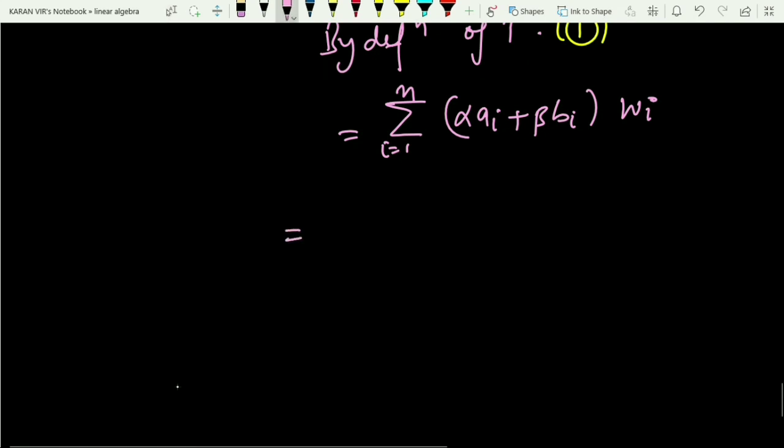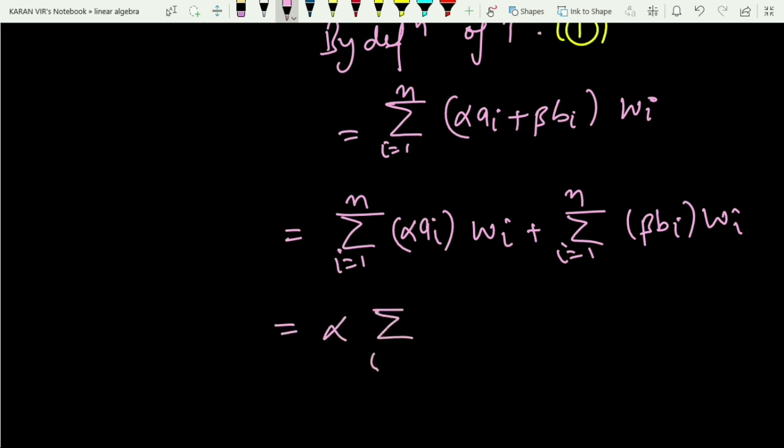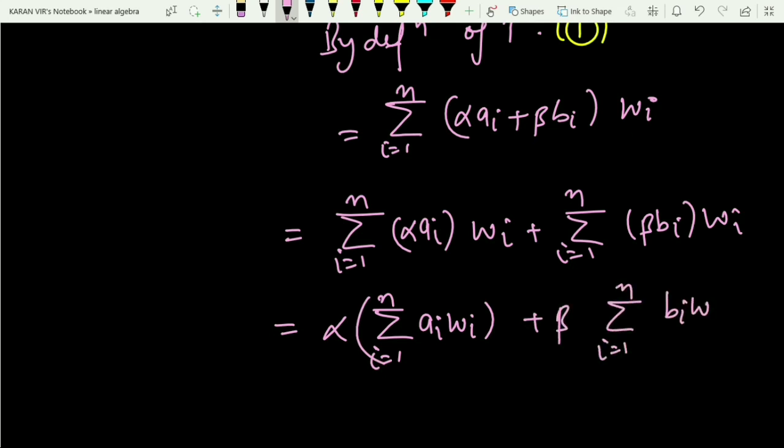Now just separate both of them. So summation i running from 1 to n alpha ai multiplied with wi plus summation i running from 1 to n beta multiplied with bi into wi, right? Now take the scalars outside, that is alpha is independent of i, so you can take it out. So alpha times summation i running from 1 to n ai into wi, right? And plus again beta is independent of i, you can take it outside, summation i running from 1 to n bi into wi.